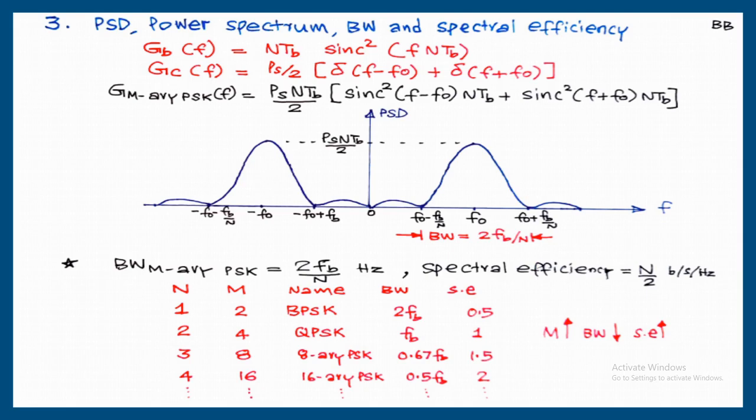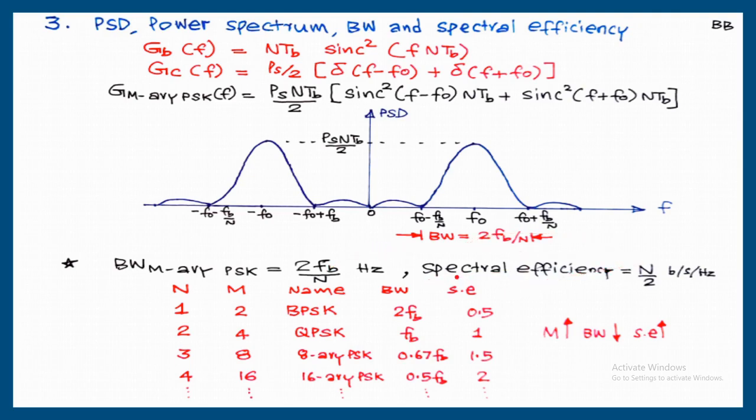So here I made a table for different modulation systems. When N is equal to 1, M is equal to 2. The name of the modulation is BPSK. Bandwidth is 2FB, spectral efficiency 0.5 bits per second per hertz. N is equal to 2, M is equal to 4. The name of the modulation is QPSK or offset QPSK. Bandwidth requirement for transmitting a QPSK signal is FB hertz and spectral efficiency 1 bit per second per hertz, etc. For any PSK modulation, bandwidth and spectral efficiency can be determined from these two results.